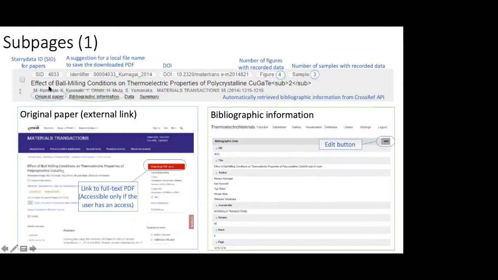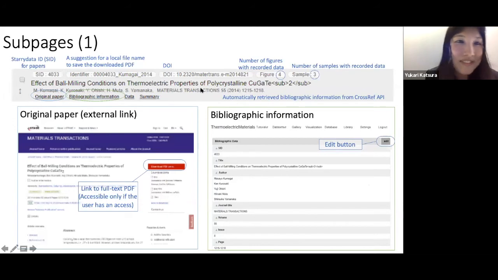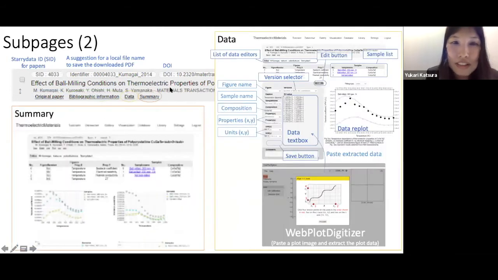Let's look at this record. This is a paper written by Masaya. If you click the original paper, this is an external link to the publisher's website. If you click the PDF, then you can open the original paper. If you click the bibliographic information, then you can see all this information obtained from Crossref, and you can also edit this. And then you have the data link and the summary link. So let's see the data link. This is a data link, and we have the data sets.